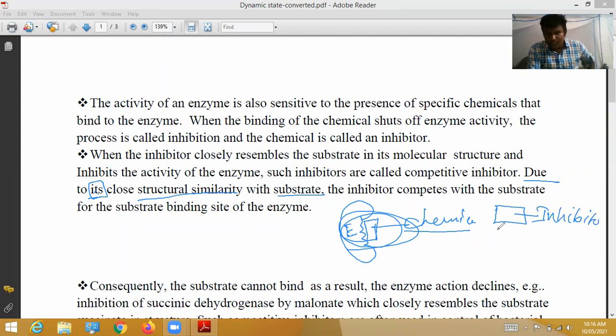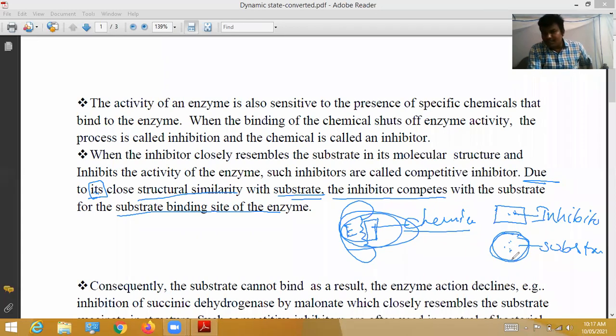Due to its close structural similarity with the substrate, the inhibitor competes with the substrate for the substrate binding site of the enzyme.